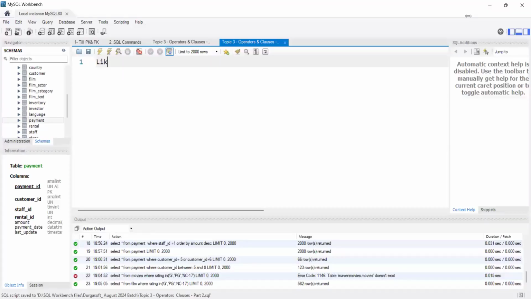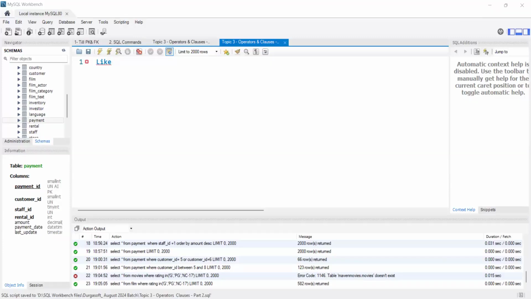If you are planning to start your career in data analytics or any data science field, this like operator is the most important operator which you will work with on a daily basis. In data analysis or the data engineer field, we specifically search for patterns in the data, and for that we use the like operator.